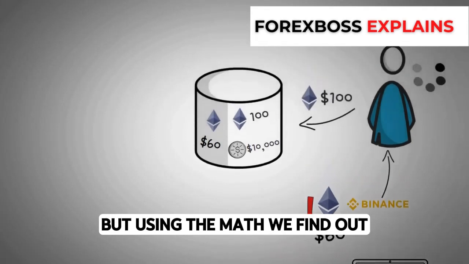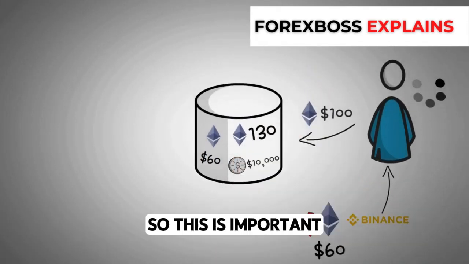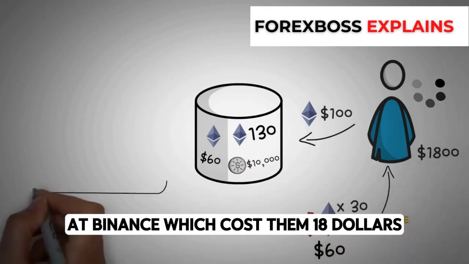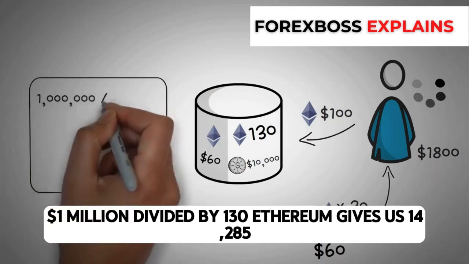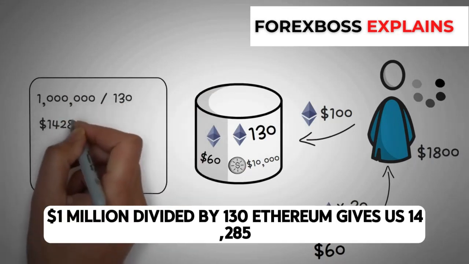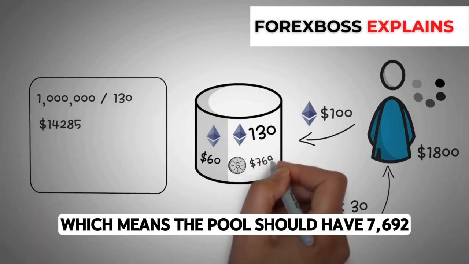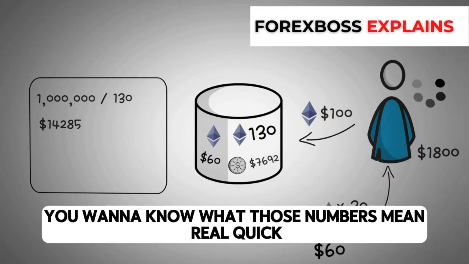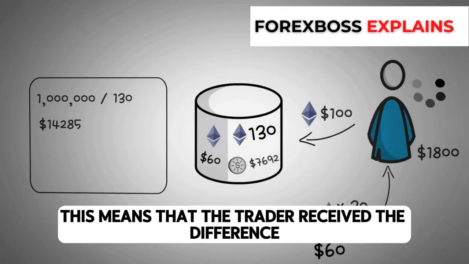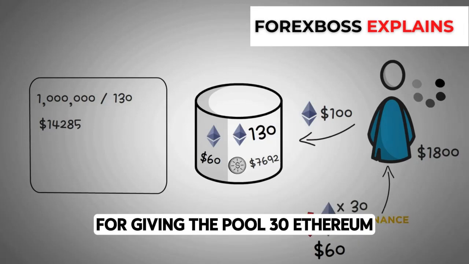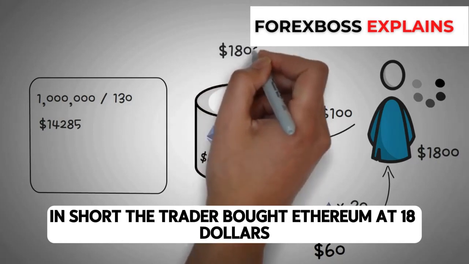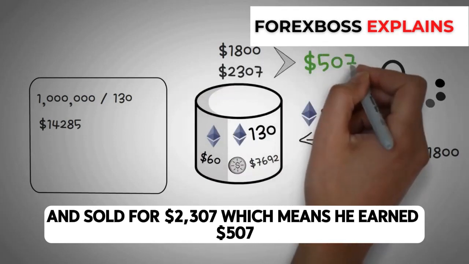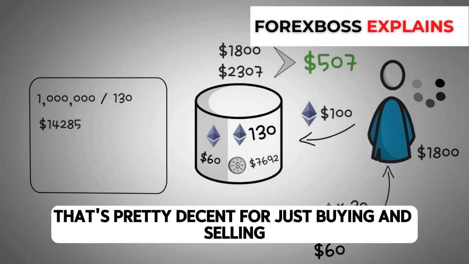But using the math, we find out that this means the trader gave the pool 30 Ethereum. So this is important. The trader bought 30 Ethereum at $60 each at Binance, which cost them $1,800. Now, let's see how much they made. $1 million divided by 130 Ethereum gives us 14,285, which means the pool should have 7,692. However, it has 10,000. If you want to know what those numbers mean real quick, go watch our automated market maker video. However, this means that the trader received the difference for giving the pool 30 Ethereum. In short, the trader bought Ethereum at $1,800 and sold for $2,307, which means he earned $507. That's pretty decent for just buying and selling in a couple minutes.